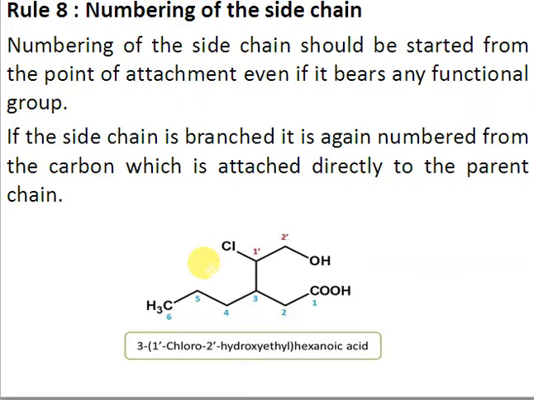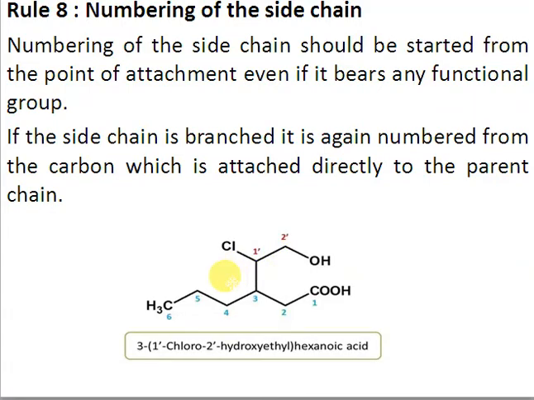The side chain is attached at carbon 3, so 3. At the 1 prime carbon we have chloro, so 1 prime chloro, 2 prime hydroxy. Since hydroxy appears as a substituent here, we do not use ol, we use hydroxy. The chain has 2 carbons, so we use ethyl.